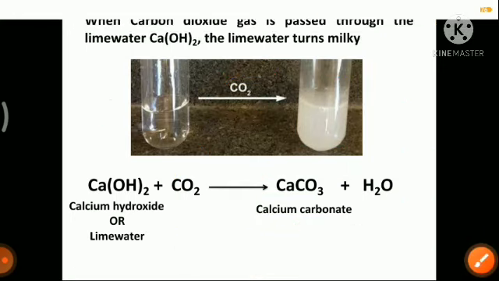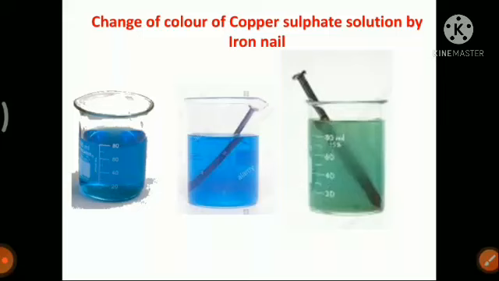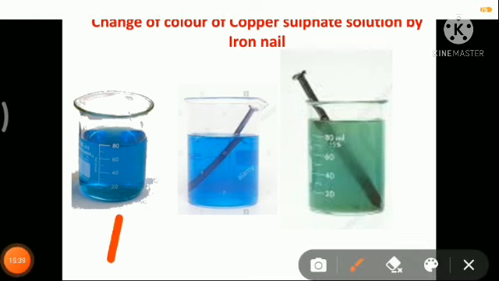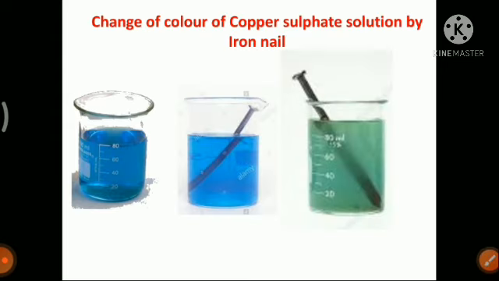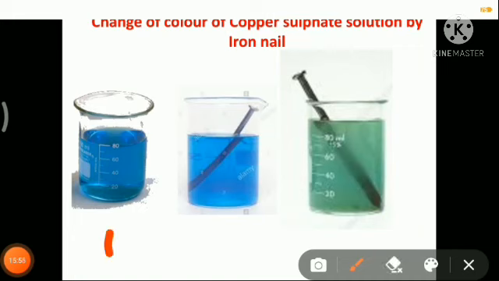Okay, so now we are looking at the last example, which is also given in your book. In this beaker we have copper sulfate solution. Copper sulfate solution is blue in color. So here we have copper sulfate solution which is blue in color.